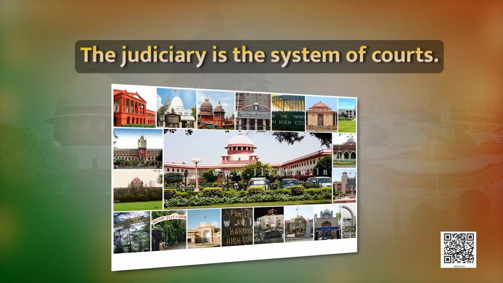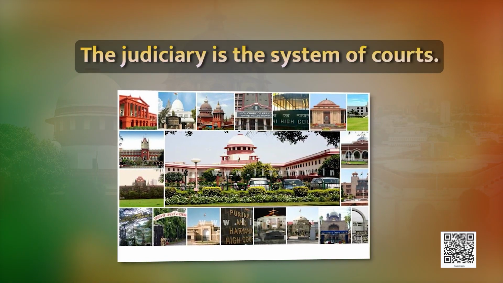The judiciary is the system of courts. It decides whether a law has been broken. If someone is found guilty, the judiciary gives punishment. It also examines whether decisions taken by the executive are fair and whether laws passed by the legislature are just